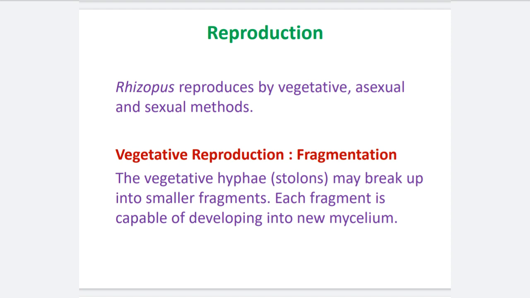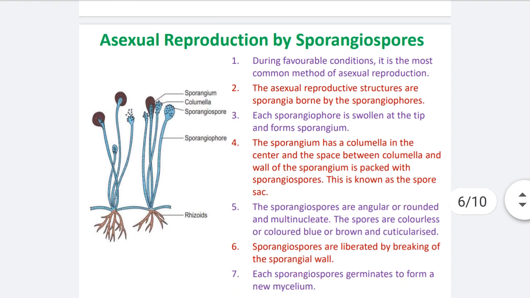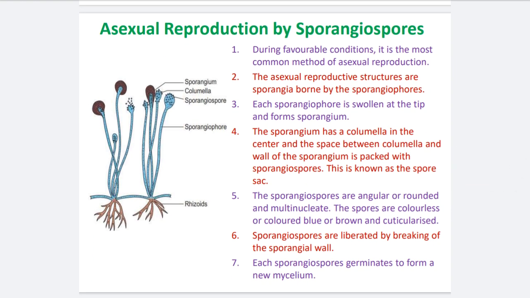Then what happens when a small piece is broken from the mycelium? No doubt there is cell division. Which cell division? Mitosis, regular cell division. Due to mitosis, the small piece of the mycelium grows repeatedly and produces a larger new individual mycelium. So vegetative reproduction in rhizopus is fragmentation. Second one is asexual reproduction, and asexual reproduction is caused by two types of spores.